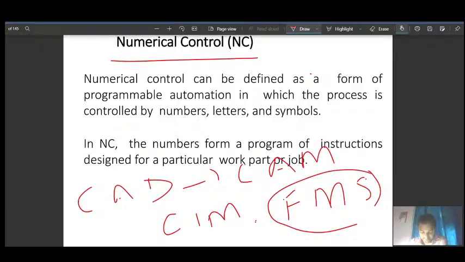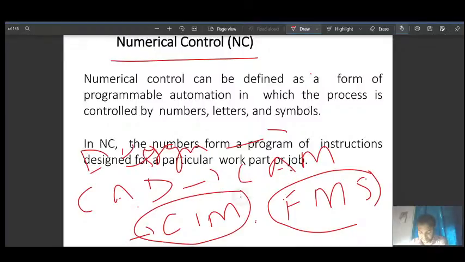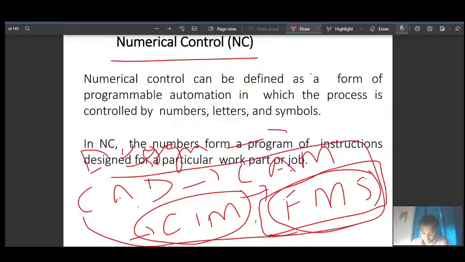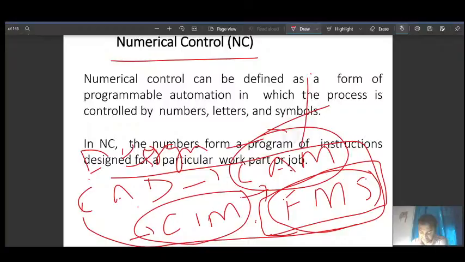As you can see, we are moving from the design phase, CAD, to manufacturing, combining computer manufacturing and process planning, and then business FMS. As you know, FMS includes business also. So in that case, we are again going to the CAM part, where we will see how to manufacture the part and how to control the tool movement.